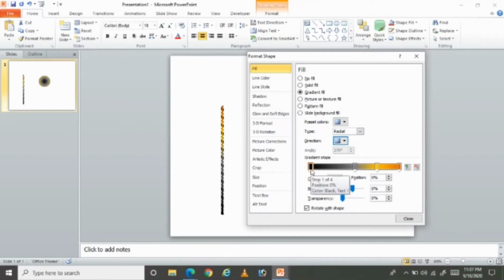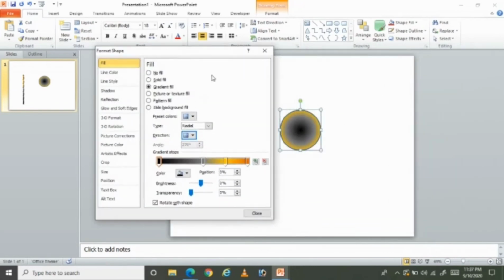And now you can see after the streak is coming, the center part has to be orange color, and the outer portion is of black color. So for easy making, I'm just giving a reverse order for this.